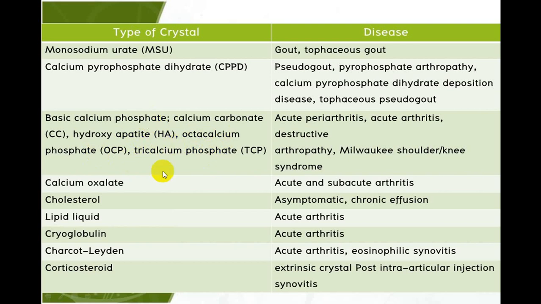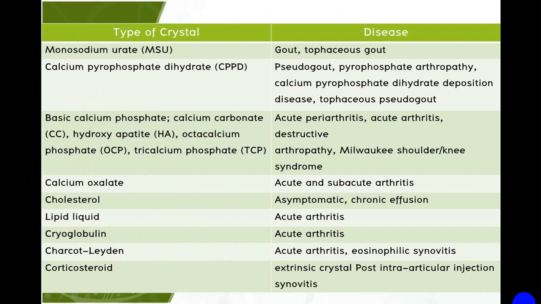These are other groups. Calcium oxalate, cholesterol crystals, lipids, cryoglobulin, charcoal-laden crystals, and sometimes even steroids. Out of these, the first two are the most common. These others are very, very rare, but once in a while you can come across this group also.